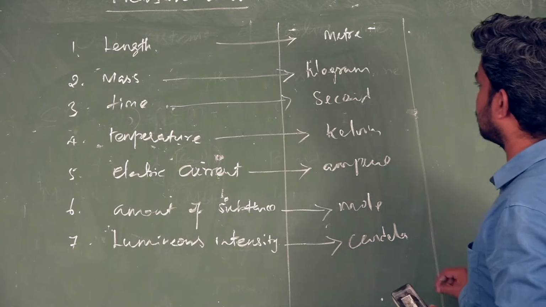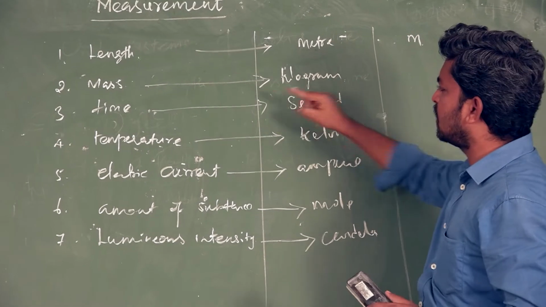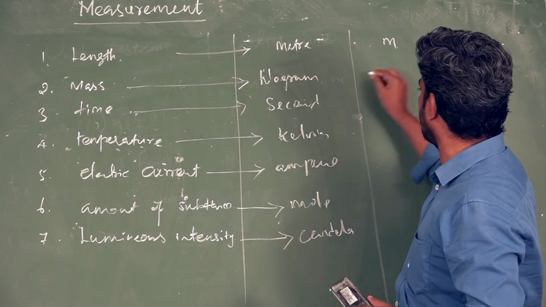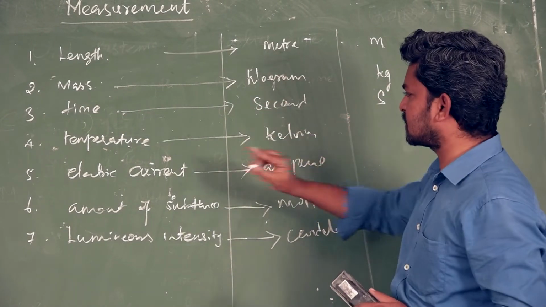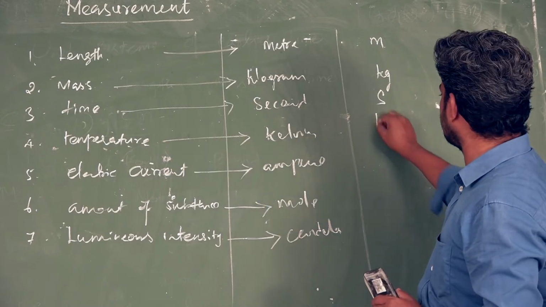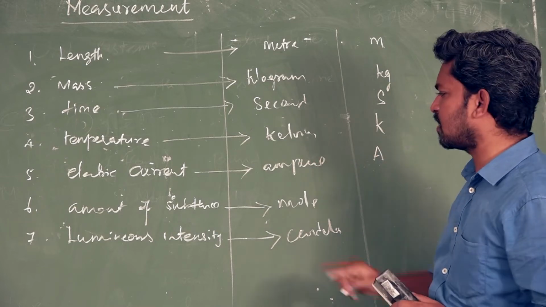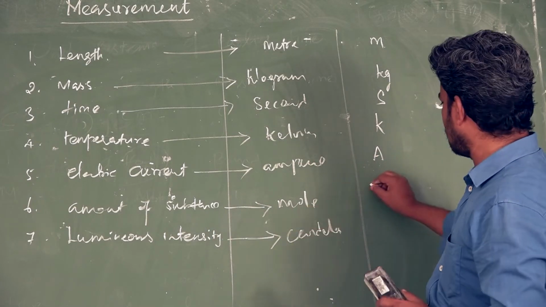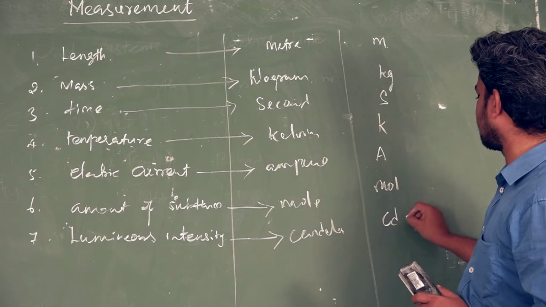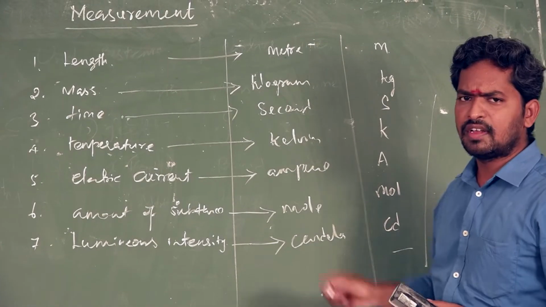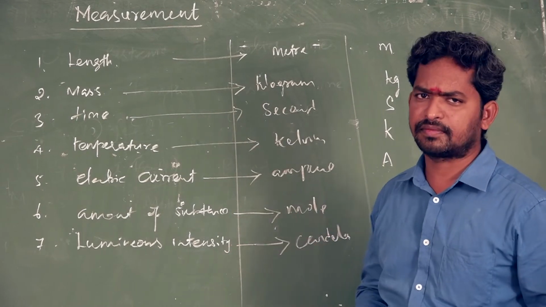What is the symbol of these units? See, length, unit meter, symbol small m. Unit of mass is kilogram, symbol kg. Unit of time is second, symbol s. Unit of temperature is Kelvin, symbol K. Electric current, ampere, symbol A. Amount of substance, mole, symbol mol. Luminous intensity, candela, symbol cd. These are the very important 7 fundamental quantities based on the SI system.